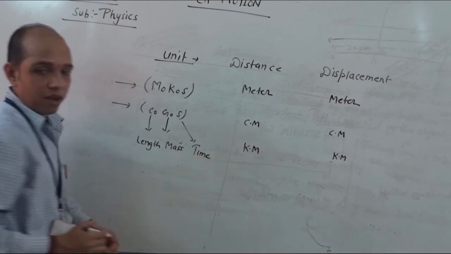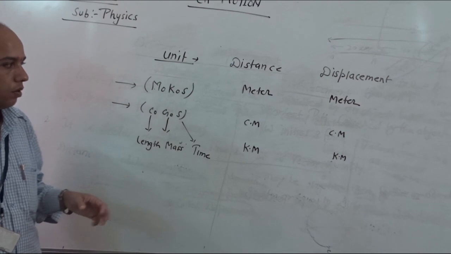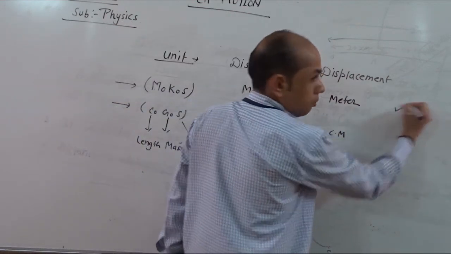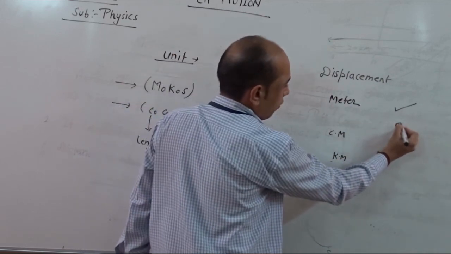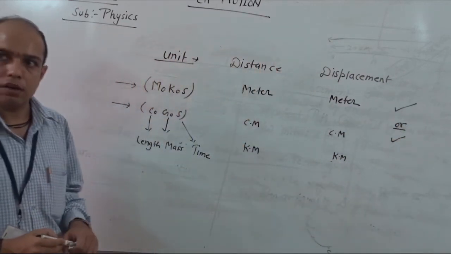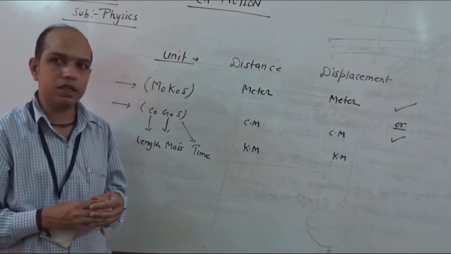So as per the requirement of the physical quantity we choose the unit. Either we take the MKS system or the CGS system, and kilometer is the traditional unit of distance or displacement.